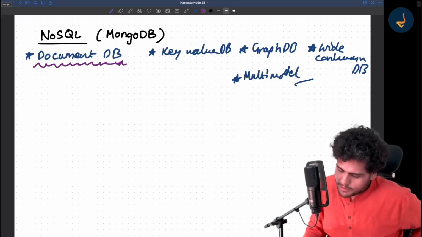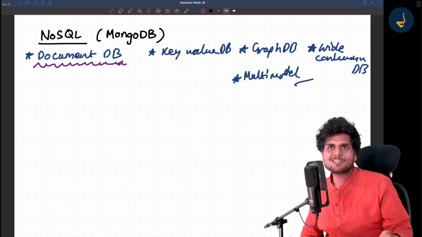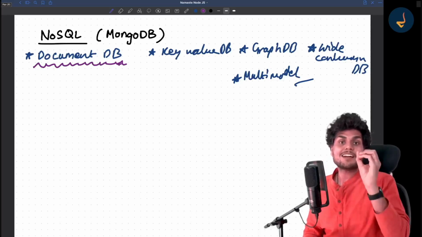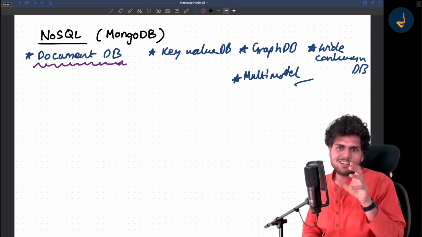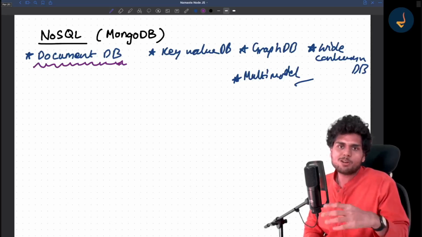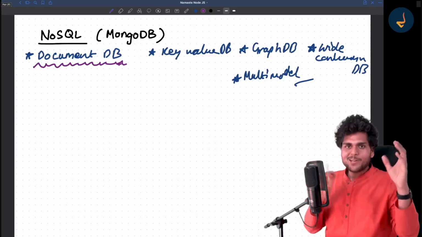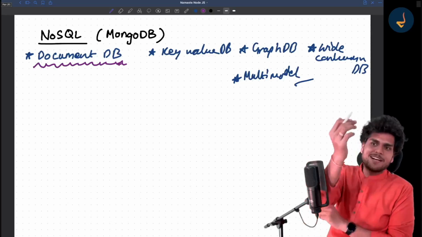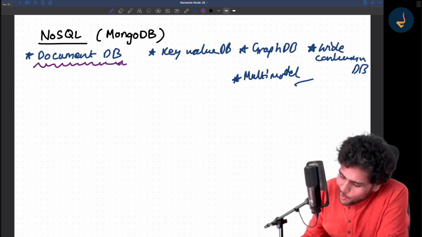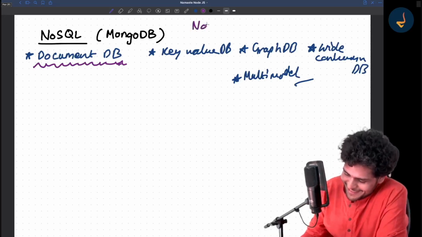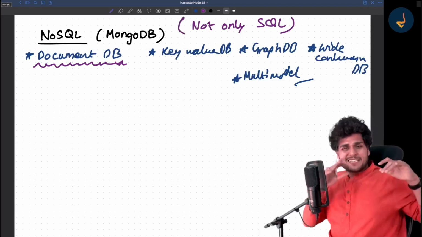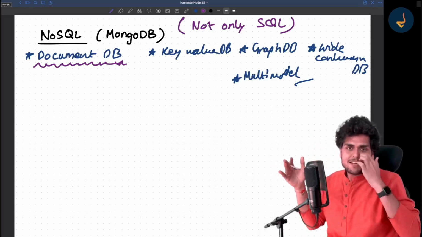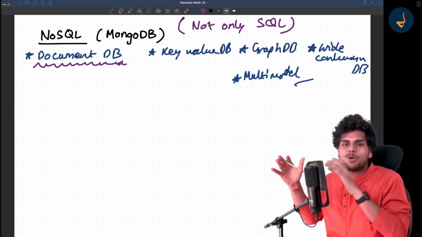Now, what do you mean by NoSQL? There is another interesting story about it. Some people call it non-SQL. NoSQL means it's not SQL, right? NoSQL means non-SQL, not SQL, whatever. But the people who work with NoSQL databases often call it not only SQL. There is a difference. Basically, they try to portray this database as not just SQL, it's much more. So that's why they call it not only SQL.